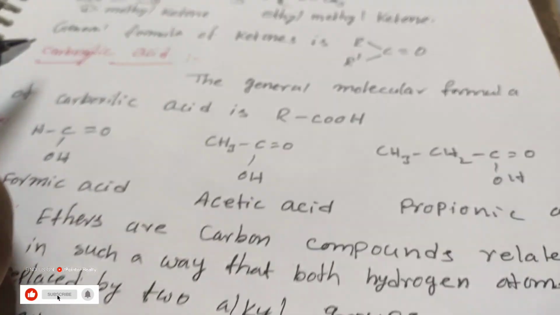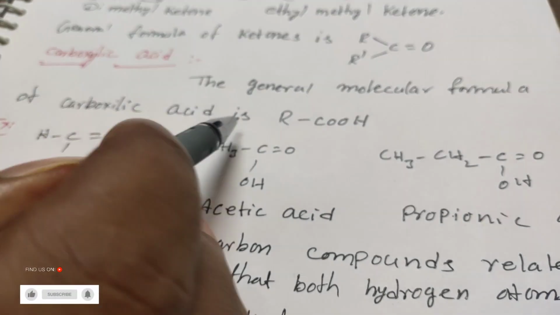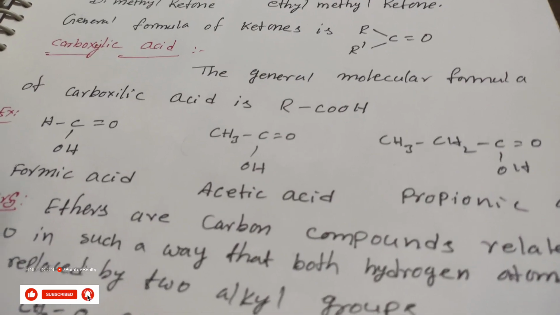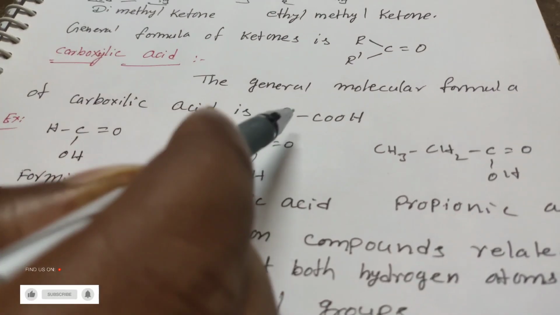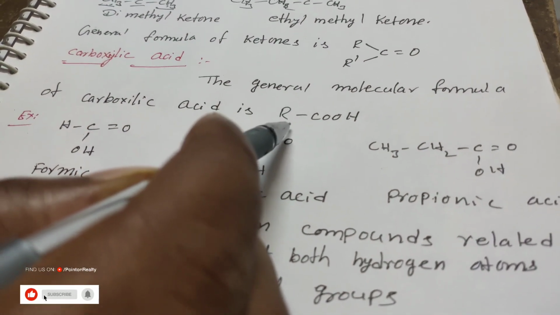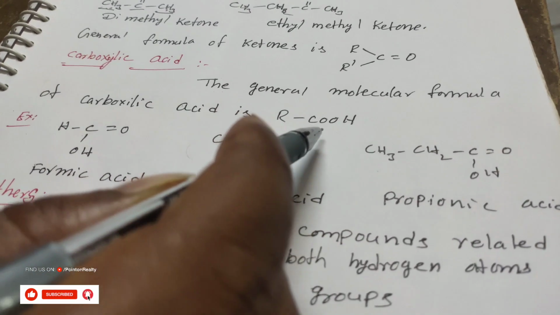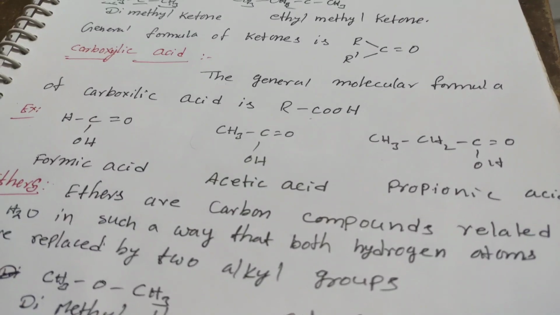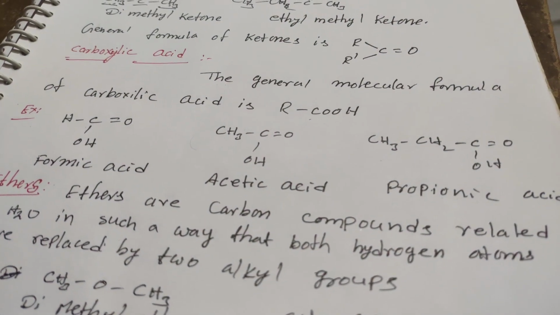The general molecular formula of carboxylic acid is COOH. In a given compound, if you find any COOH group, that is the acid functional group.